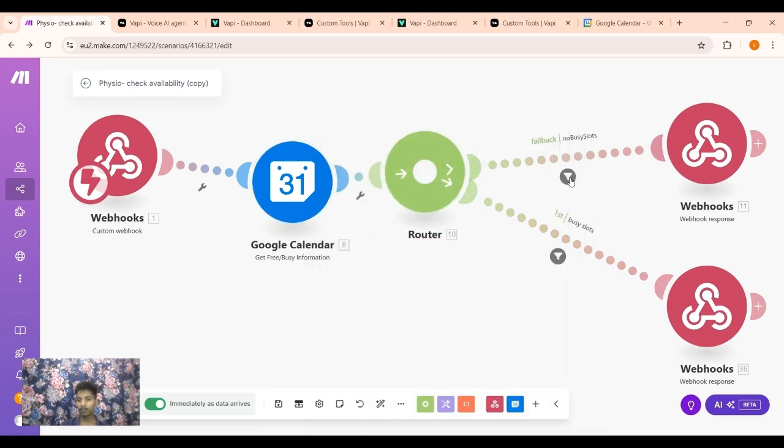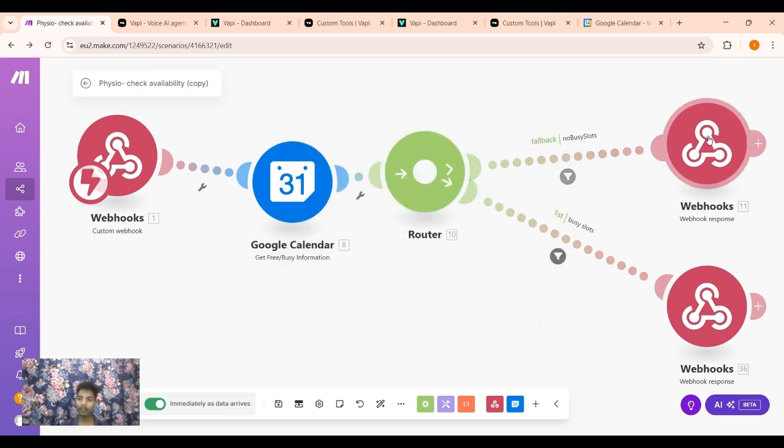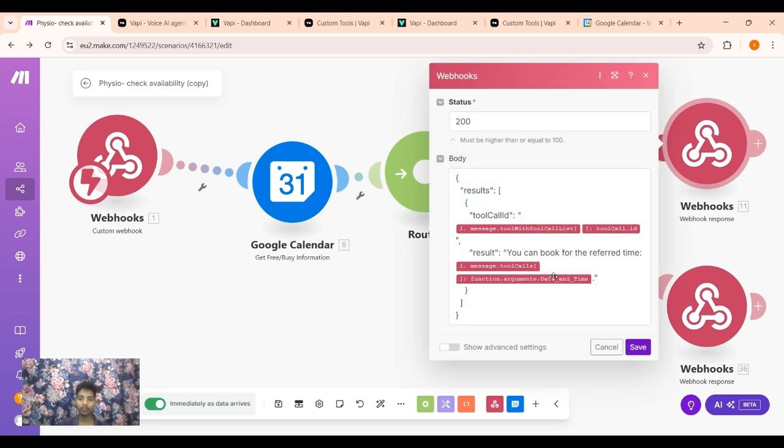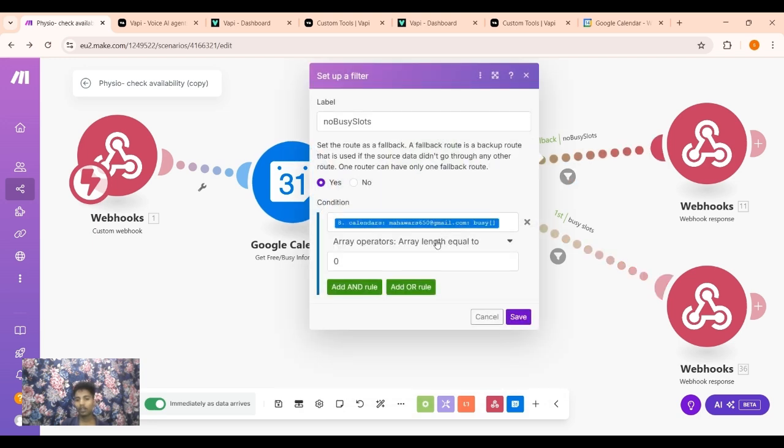This router, here we have it, with the condition: no busy slot, yes, fallback calendar. If array operators, array length equal to 0, meaning there is no busy slot, the response will go from here, and the tool will receive this response, which says you can book for the preferred time which the customer has requested.